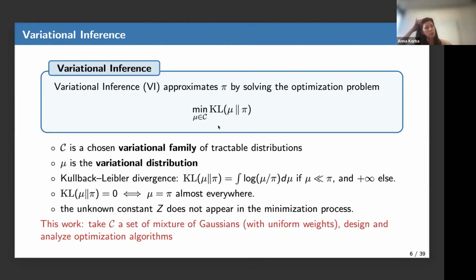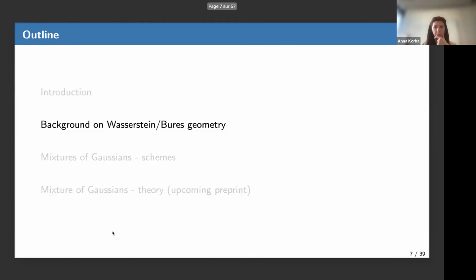So this work is about tackling this problem, and typically we will consider C, the variational family, to be a family of mixtures of Gaussians. It will not be exactly the set of all mixtures of Gaussians. In practice, we will restrict a bit the setting. We will consider mixtures of Gaussians with uniform weights. And we will design and analyze optimization algorithms that lead to tractable schemes on this family. So this will be the goal of the talk.